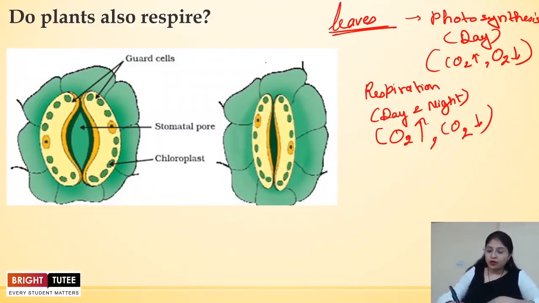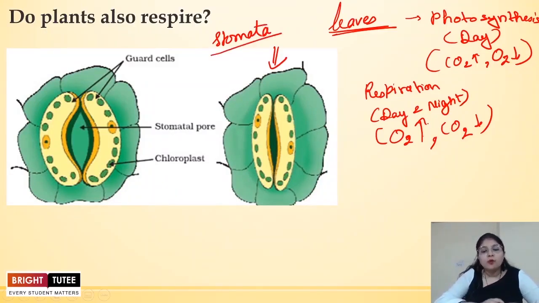Now we already know, and you must have recognized this particular structure, that this structure is the stomata. These stomata are the small openings at the lower surface of the leaves. Stomata help in the exchange of gases. That means in photosynthesis, they help to take in carbon dioxide and remove oxygen, whereas in the case of respiration, they allow the inward movement of oxygen and removal of carbon dioxide.